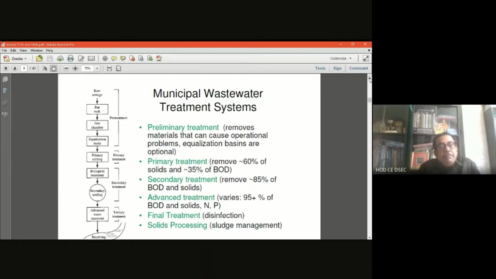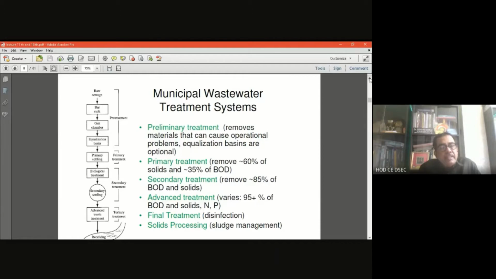Besides screening, there are two other processes in preliminary treatment: the grit chamber and the equalization basin.